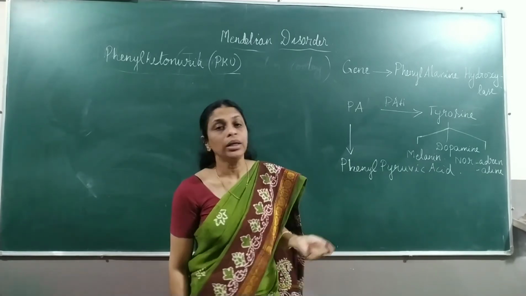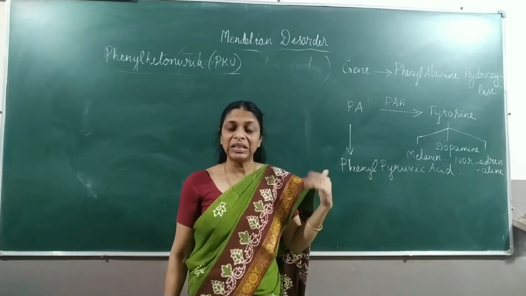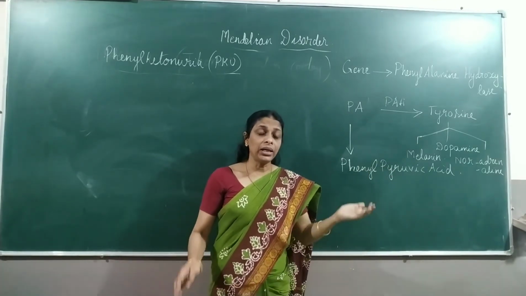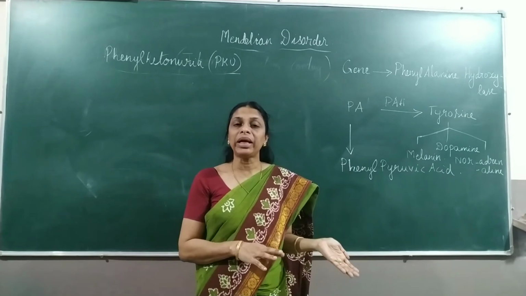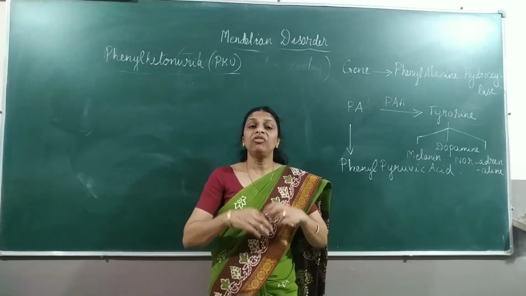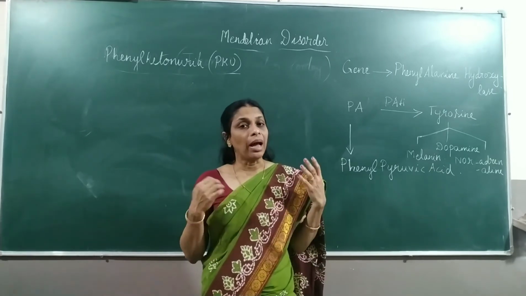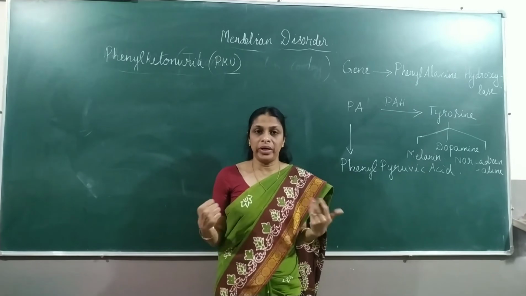Not only that, phenylalanine gets converted into phenylpyruvic acid and its derivatives. The accumulation of phenylpyruvic acid and its derivatives in the blood causes various complications. It may damage the brain, it may damage the bones or the joints.